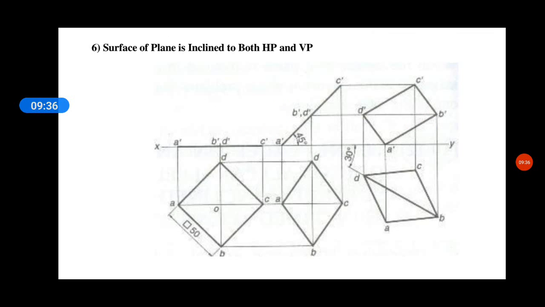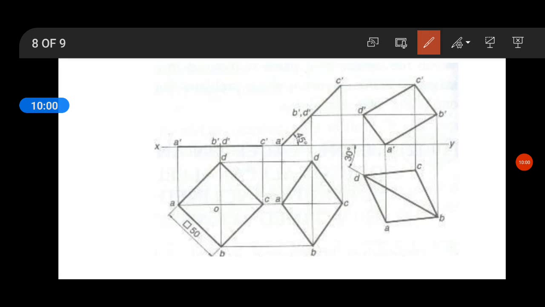So this is when the surface of the plane is inclined to both HP and VP. This is actually the problem which we have solved. How to solve everything we will see when we are going to learn how to solve the problem. When it is inclined to both the planes, you can see here, this is one of the configurations.